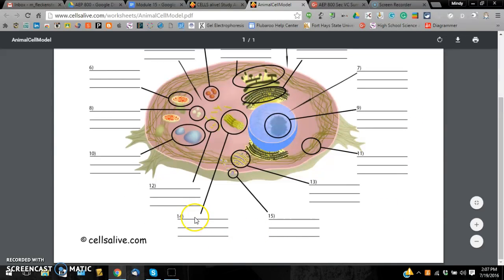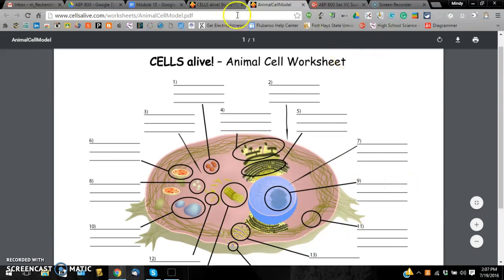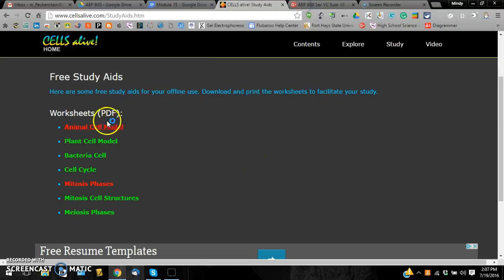Students then can identify the various organelles, or you can give them a matching game of some sort if you would like to do that. There are various different resources with that.